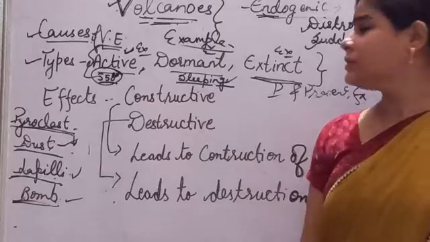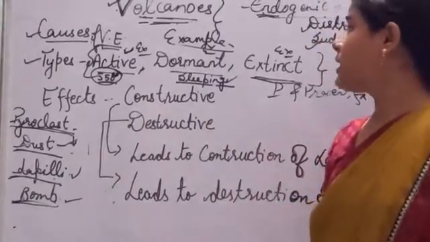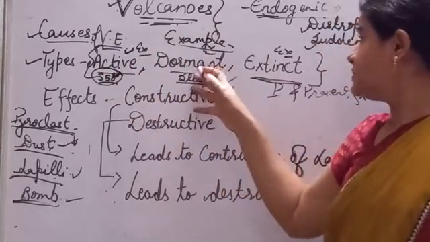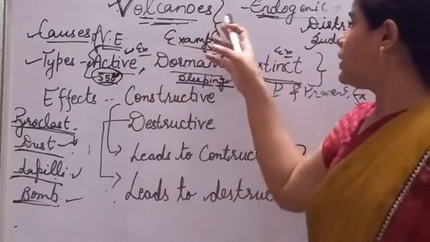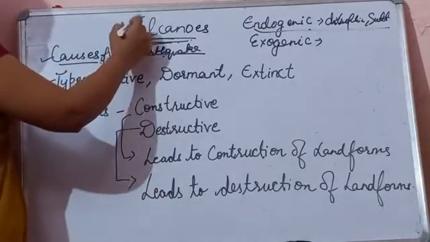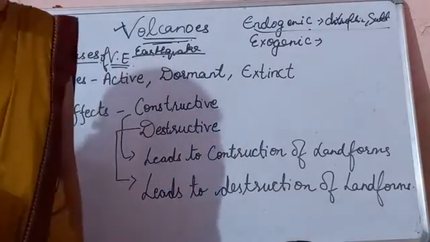Good morning, students. Now I'm going to start with the next chapter, that is about volcanoes: what are the causes of volcanic eruption, what are its types, and why do volcanic eruptions occur. So first of all, let me tell you how volcanic eruption occurs or what are volcanoes.